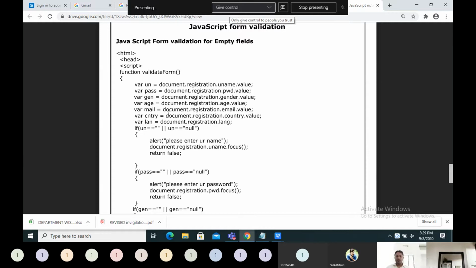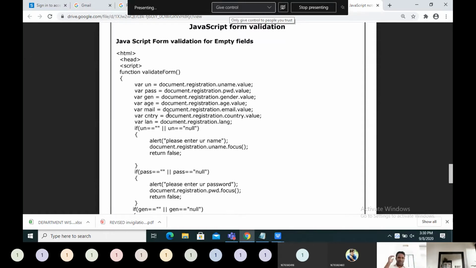That's why people place a JavaScript code in the web page, and that code is given to the client along with the HTML. When the user fills the data and clicks on submit, before submitting the data, a function will be executed by JavaScript, and that function will check whether the given data is valid or not. If the data is valid, then only a request will be made from the client to submit. Until valid data is given by the user, the form will not be submitted.